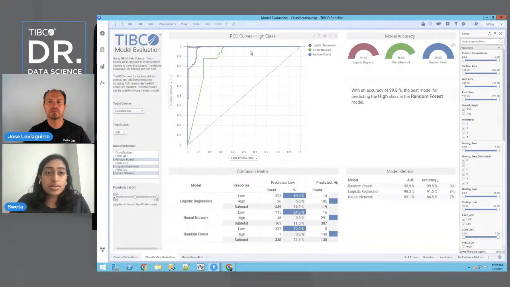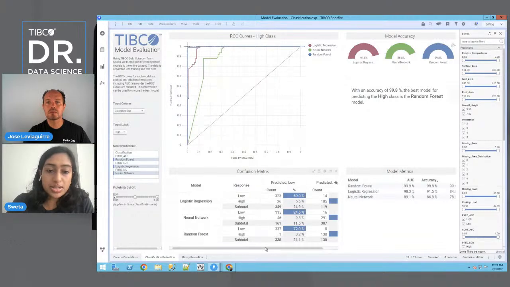Spotfire Intro to ML session, where we talked about how you can use ROC curves to evaluate the best model. Essentially, we're looking for any curve that falls above the others, as well as this baseline dashed line, and that is closer to the upper left corner. So here we see that the random forest is the best performing model based on the AUC ROC curve.